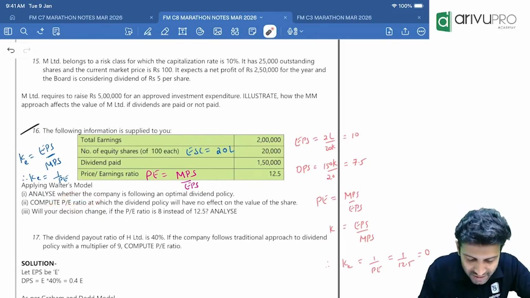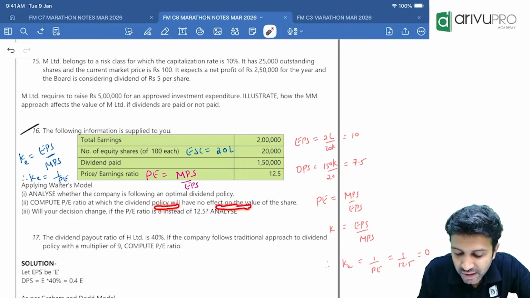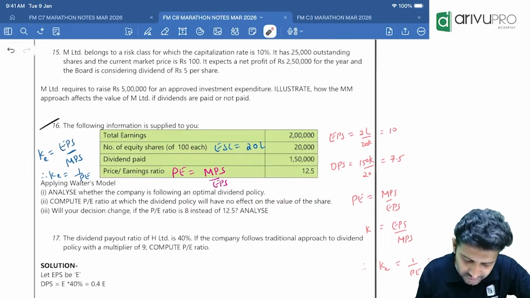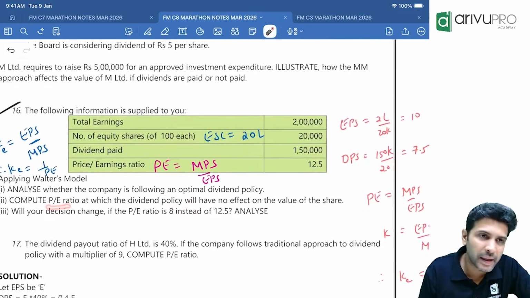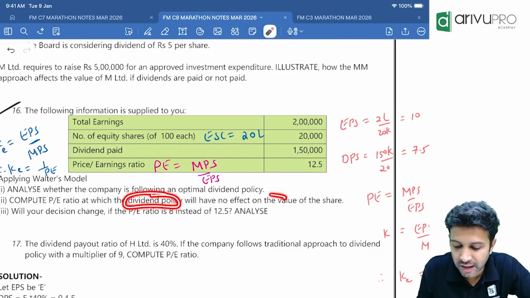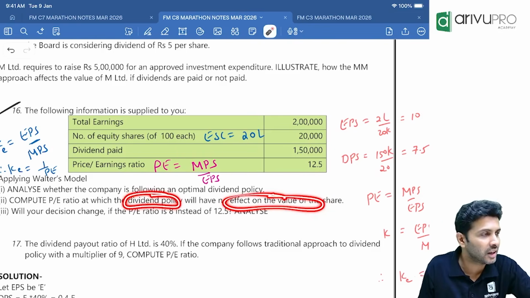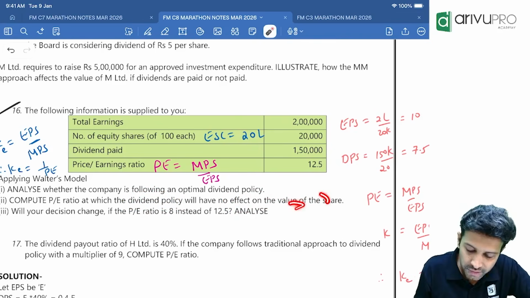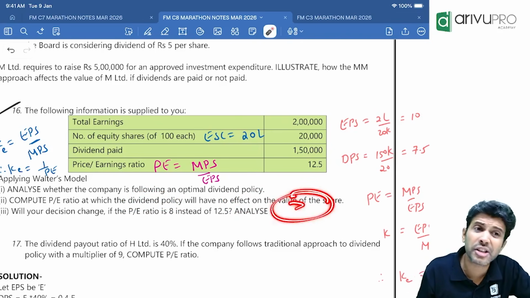Next, compute the P/E ratio when the dividend policy will have no effect on the value of the share. Read this line once again. Compute the P multiple when the dividend policy will have no effect on the value of the share. Meaning whether we pay 0% dividend or 100% dividend, the value of the share should not change.